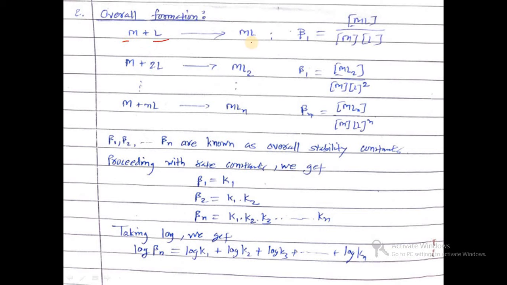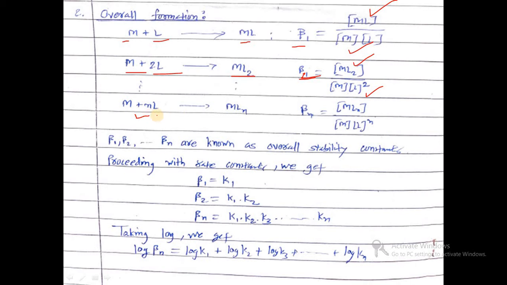Suppose the metal reacts with a ligand, we get a metal ligand complex. Then the overall formation constant is represented by beta, and for this first step, beta 1 is equal to ML divided by M into L. Suppose M reacts with two ligands, we get ML2. Then the overall formation constant, here beta 2 instead of beta 1, beta 2 is equal to the concentration of ML2 divided by M into L square.